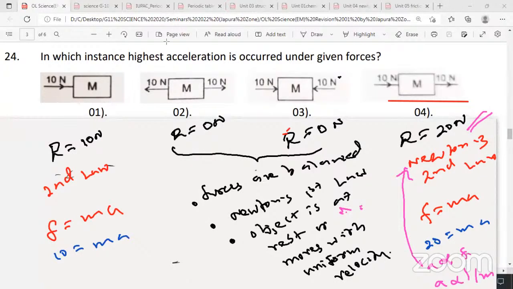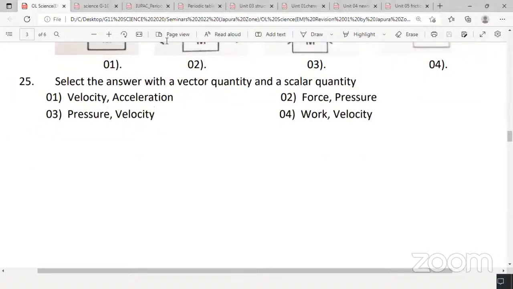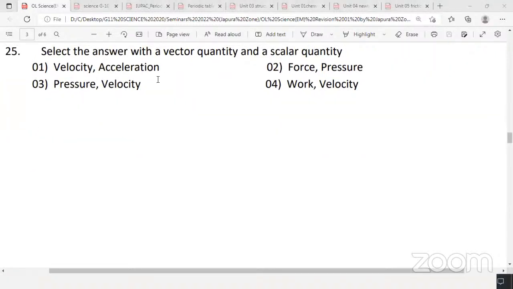Question number 25, the last MCQ. Select the answer with a vector quantity and a scalar quantity. Answer is, any volunteers? 25th answer.